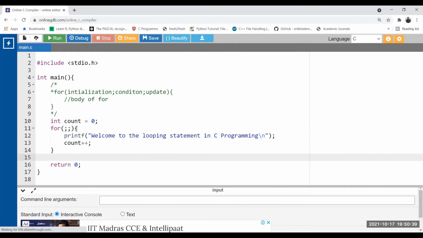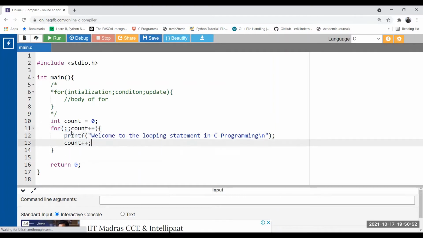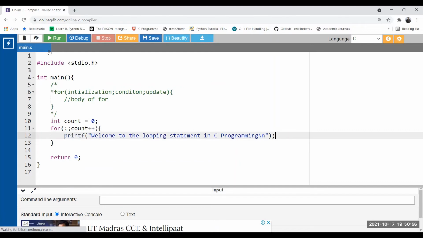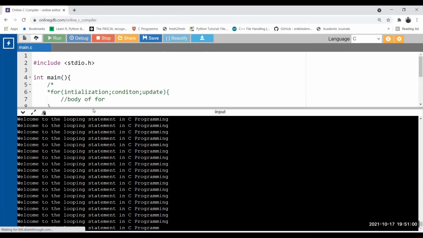So you can see the for loop is written, but the for loop has neither any initialization, nor condition, nor updation. You can put this updation here, no problem. And now remove this updation from here. Again, this loop will be infinite. See? The loop is infinite. It's printing that particular line an infinite number of times.